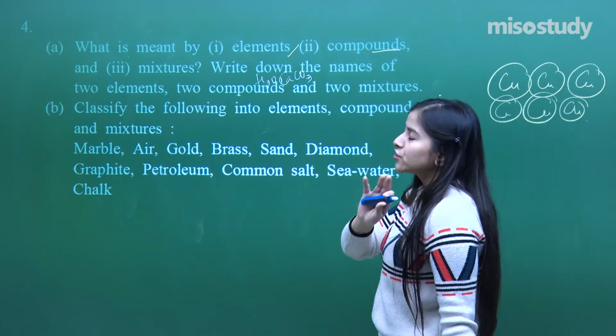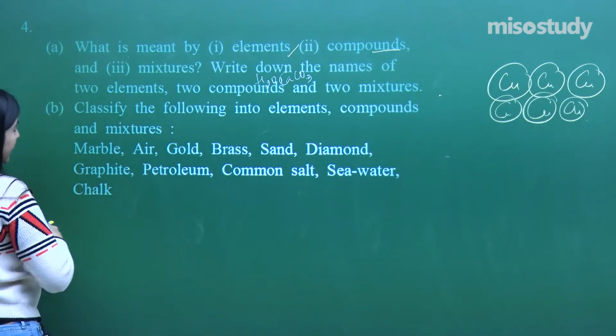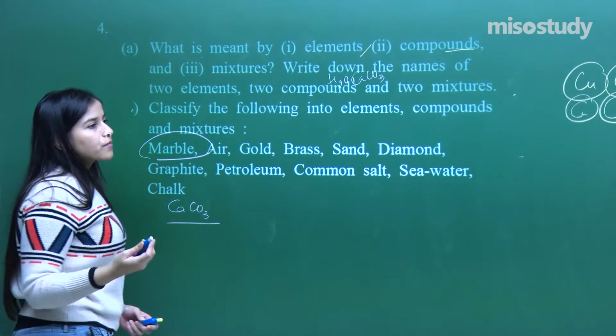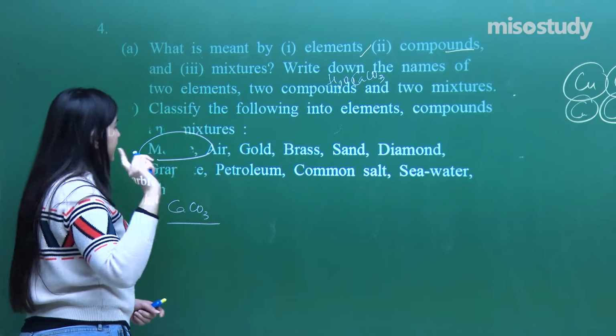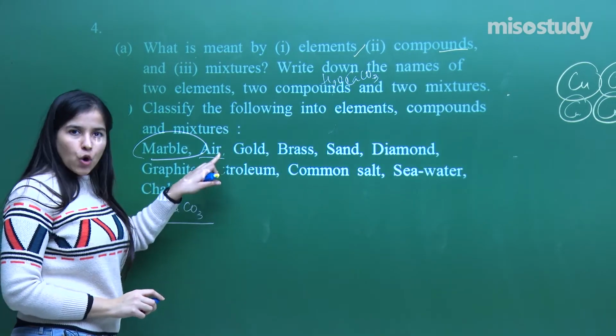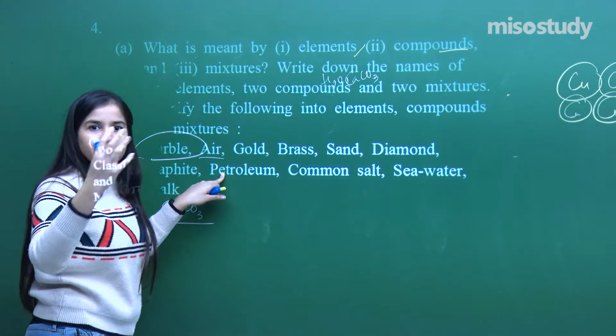Now you know the definition of each one of them, so you can classify it very well. See here, marble. It's a kind of compound. Calcium carbonate, I just told you. Chalk or marble, it has one single formula. Air, it's a mixture. What kind of a mixture? Homogeneous mixture. Homo means uniform phase.